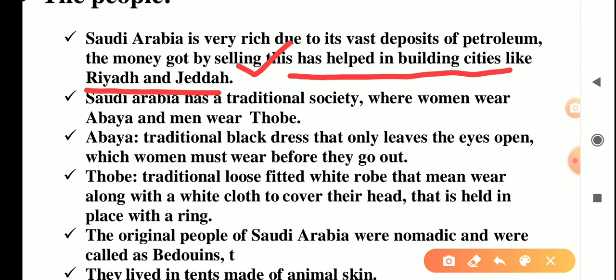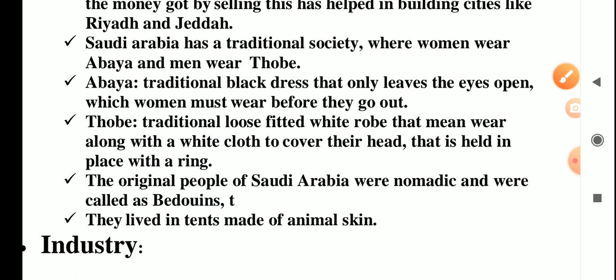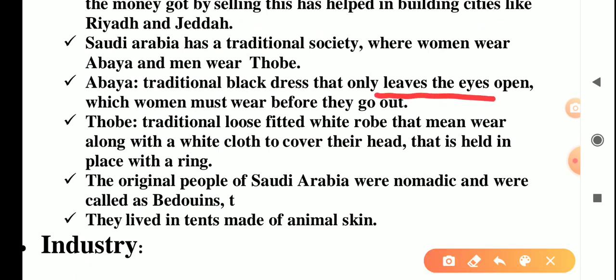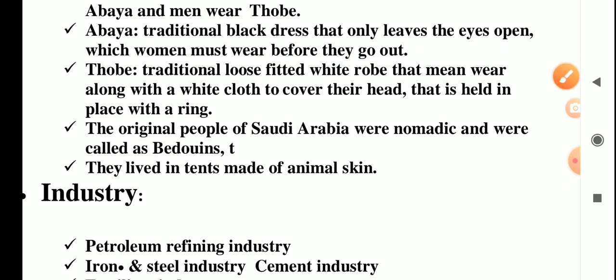Saudi Arabia has a traditional society where women wear the abaya and men wear the thobe. What is the abaya? A traditional black dress that leaves only the eyes open. Many Muslim women around you wear the abaya, which women must wear before they go out.